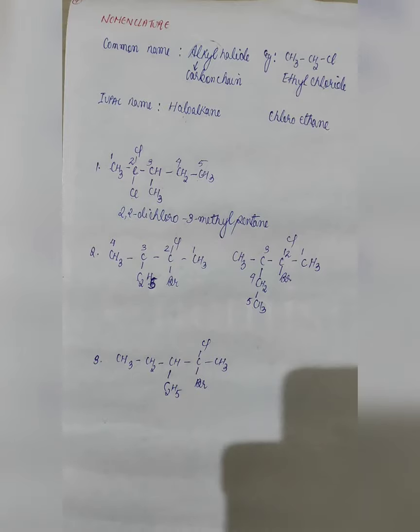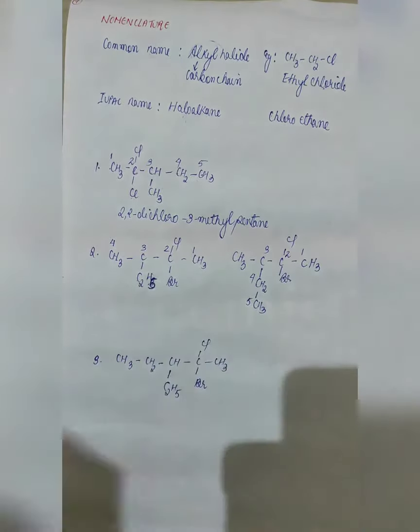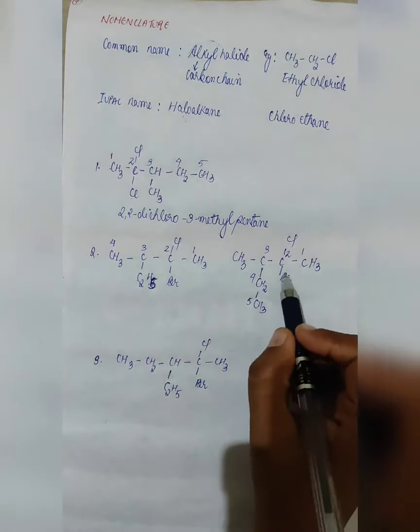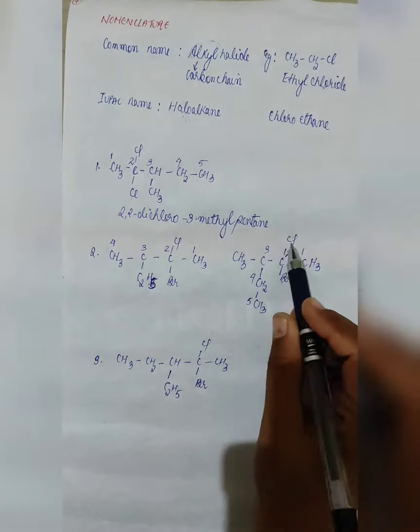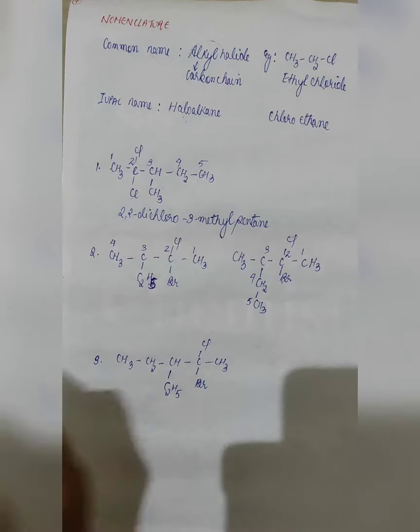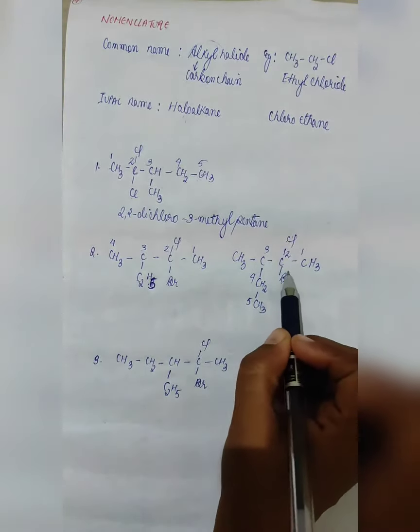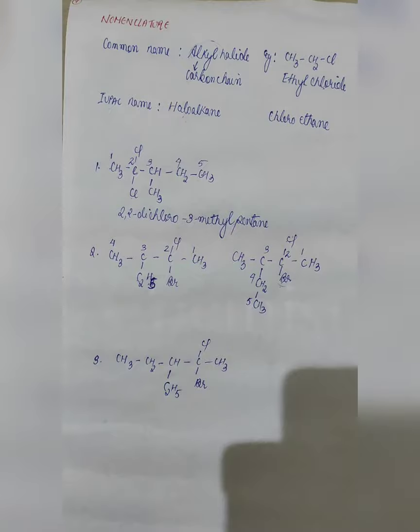So our preferred compound will be this. It is the same compound, but we are breaking this and we are getting a longer carbon chain, so we will prefer naming this. Now here, since 2 halogens are present, first halogens are named, but when 2 different halogens are present, what we will do is we will name them in alphabetical order. Bromo, chloro. First B comes, then C. So first bromo will be named, followed by chloro, then followed by the other substituent present.